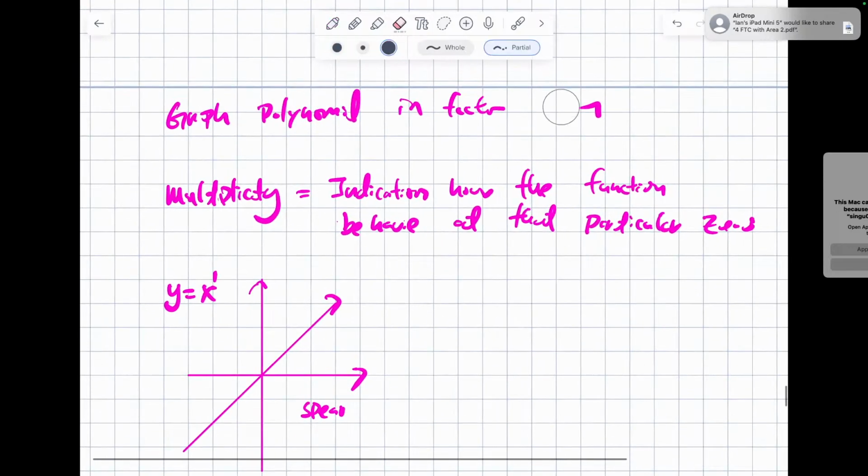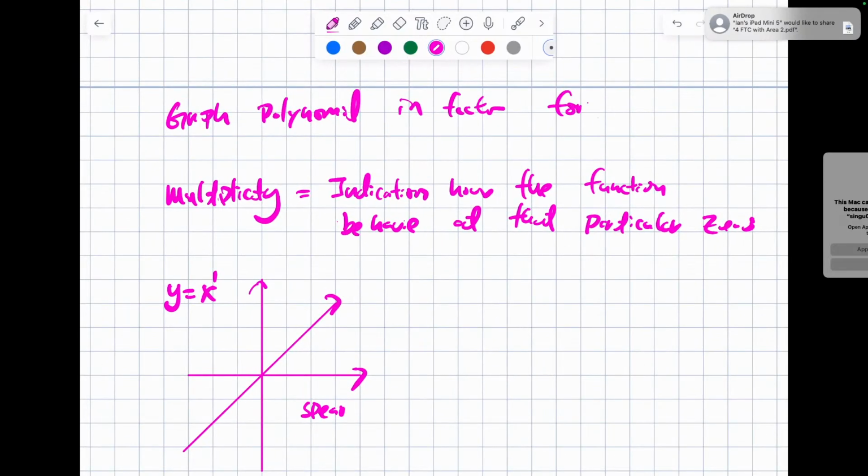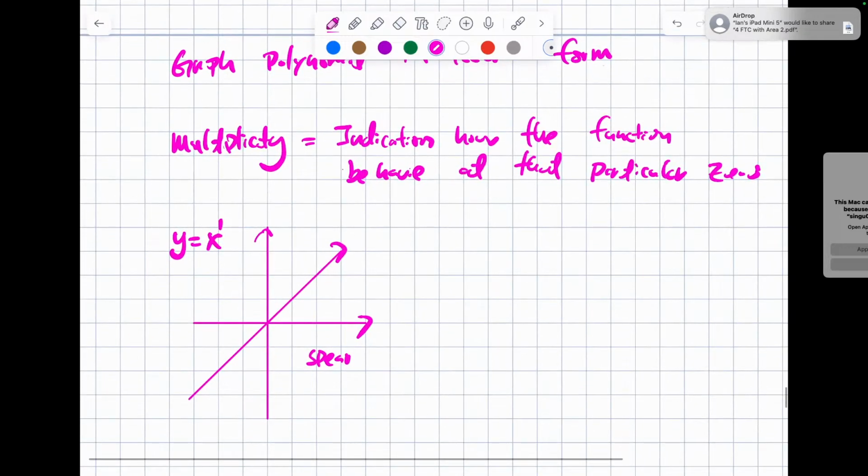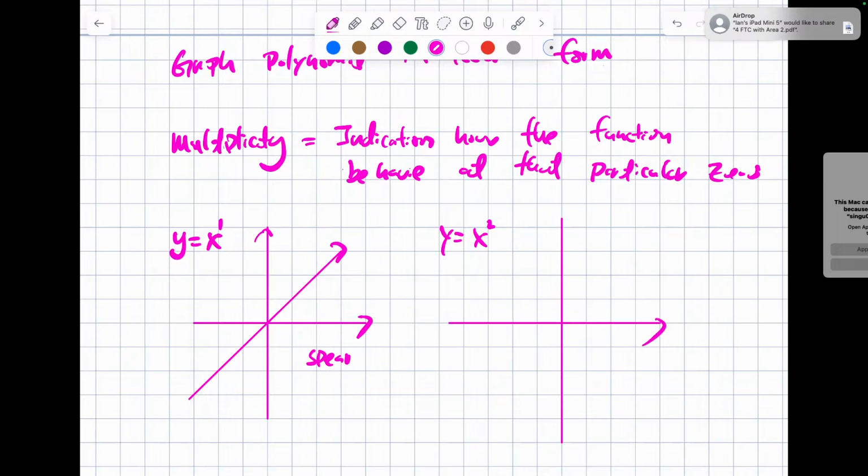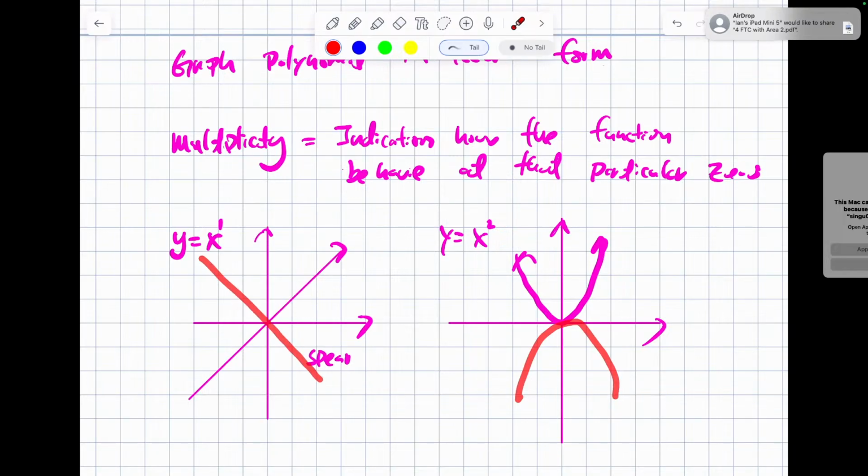Graph polynomials in factor form. Okay, so what happens if y equals x squared? Well, it looks like a bounce, just like a parabola. It's going to be like this. Now the bounce could go this way too. It could be this way, or it could be this way. So it really depends. Once you hit that x-intercept, it's going to bounce away. Some people call it a bounce. So it behaves like a bounce. You hit the 0, it's going to bounce off.